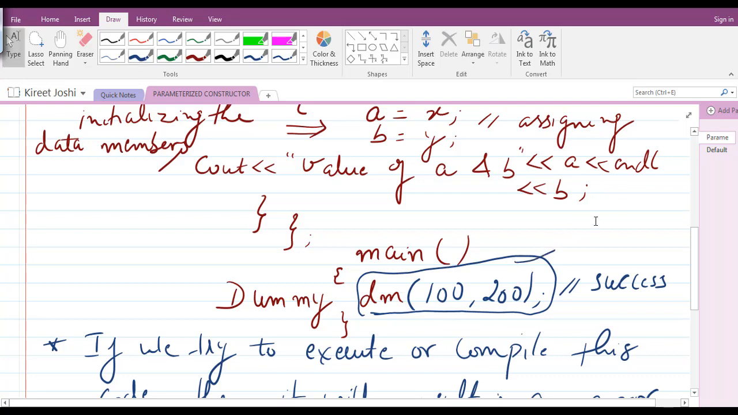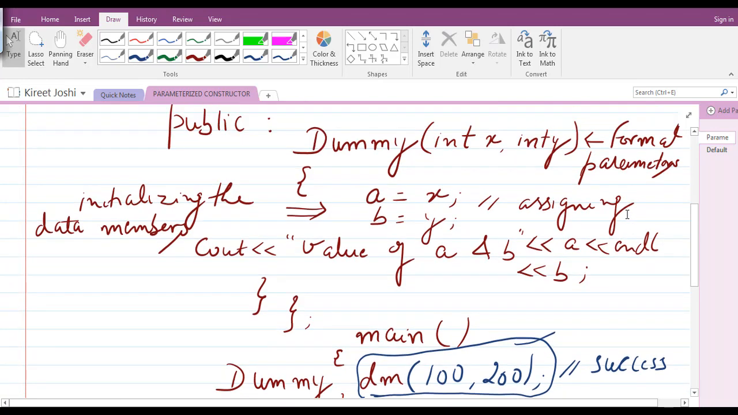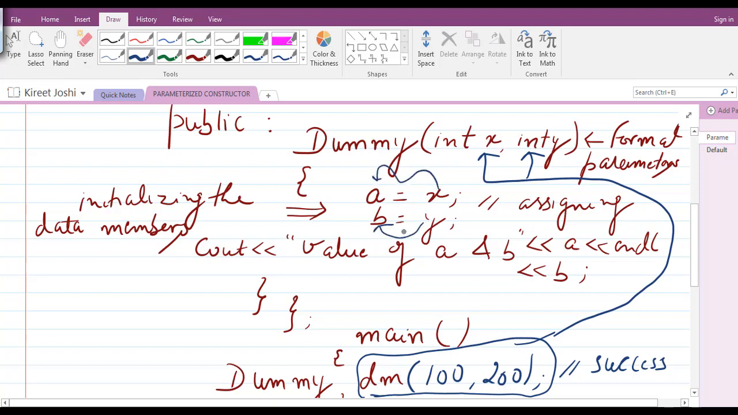The call will be transferred, and these values will be transferred to the formal arguments. The formal arguments will take the contents from the actual arguments and store them in x and y, and these x and y will initialize the data members, as a result of which we get the output that we expected.